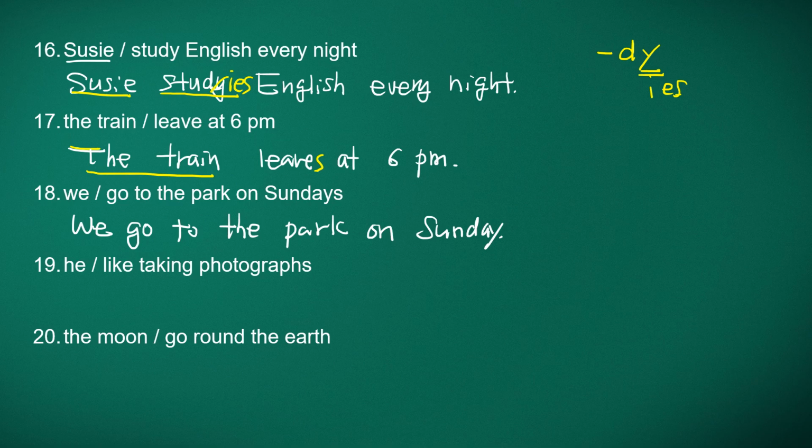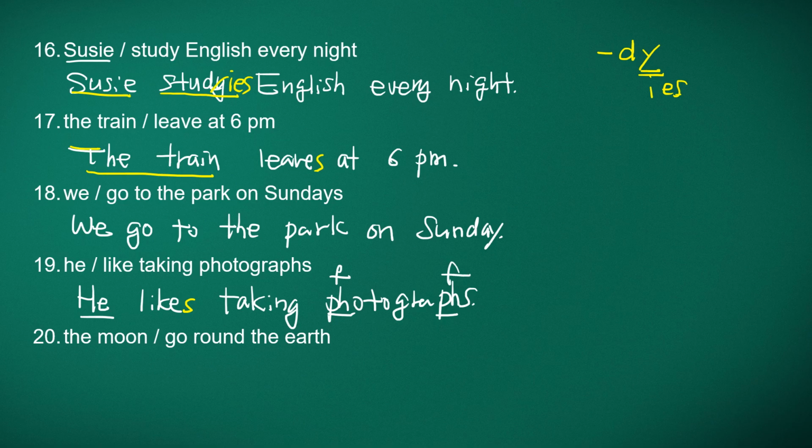And number 19, he liked taking photographs. So he is third person singular, so we need a change. So he liked. Here we say he likes. He likes taking photographs. The PH and this PH sound like F. Photographs. He likes taking photographs.